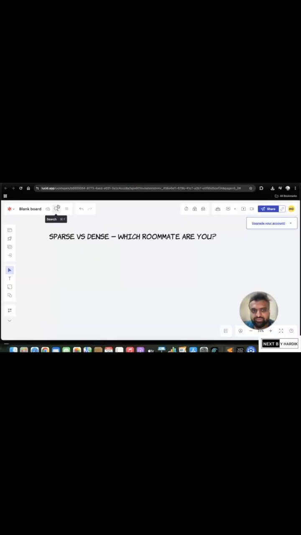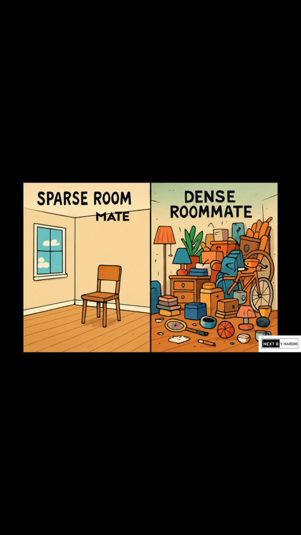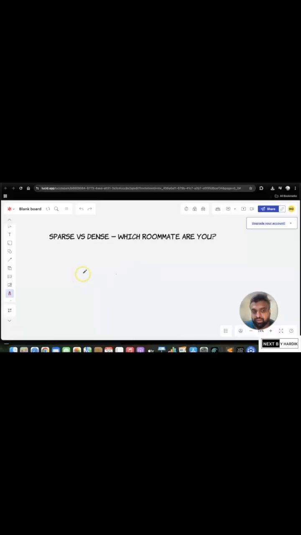Are you being intentionally dense? Sparse versus dense. Think of it like roommates. A sparse roommate keeps only what is necessary. The rest is empty space. Well, in the machine learning paradigm, sparse is equal to efficient but harder to store, whereas dense is heavy but powerful.